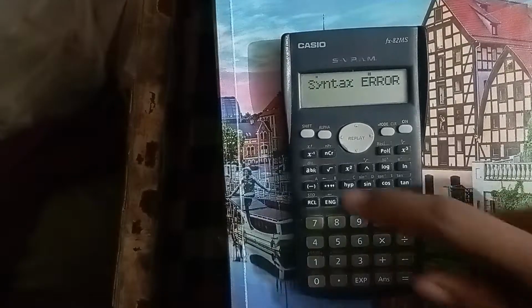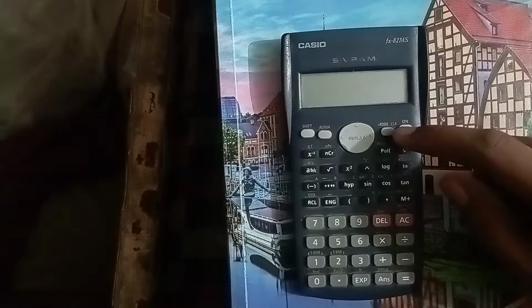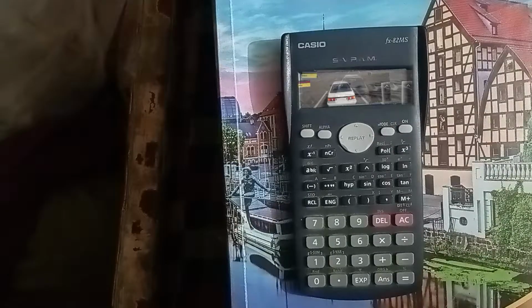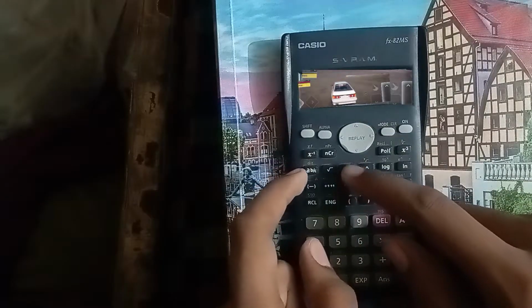game. Simply turn off the calculator, and when you open the calculator, you can see the car racing game. Controls are very simple. Forward from this key and backward from this key, and left and right. To play the game, press shift key.